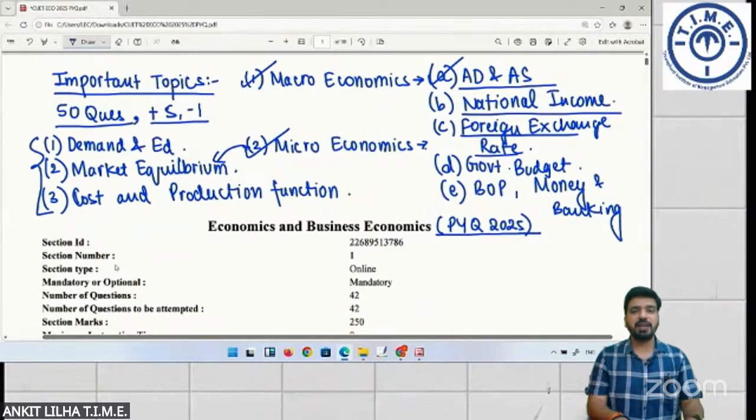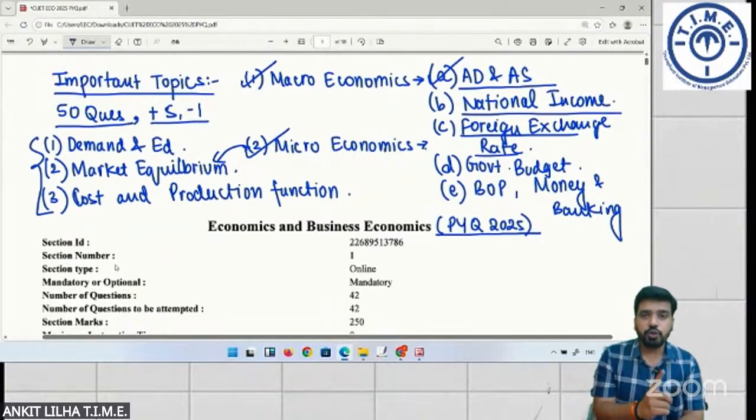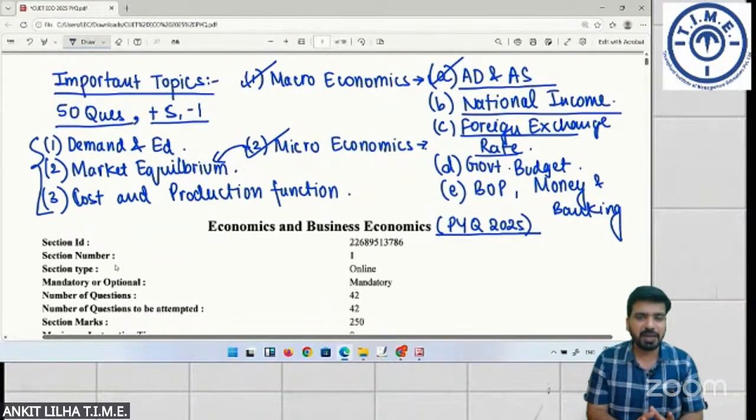Now, if you are planning for scoring good marks in economics CUET, what should be your strategy? Number one, you should try to first of all go through the entire syllabus, cover up NCERT syllabus if possible, यानी आप पूरा एक बार NCERT पढ़ लो. Number two, try to solve as many MCQs as possible. So we at time will be offering you entire question bank, एक पूरा question bank होगा, which will have a lot of test, a lot of questions in it. So you have to solve the entire question bank.